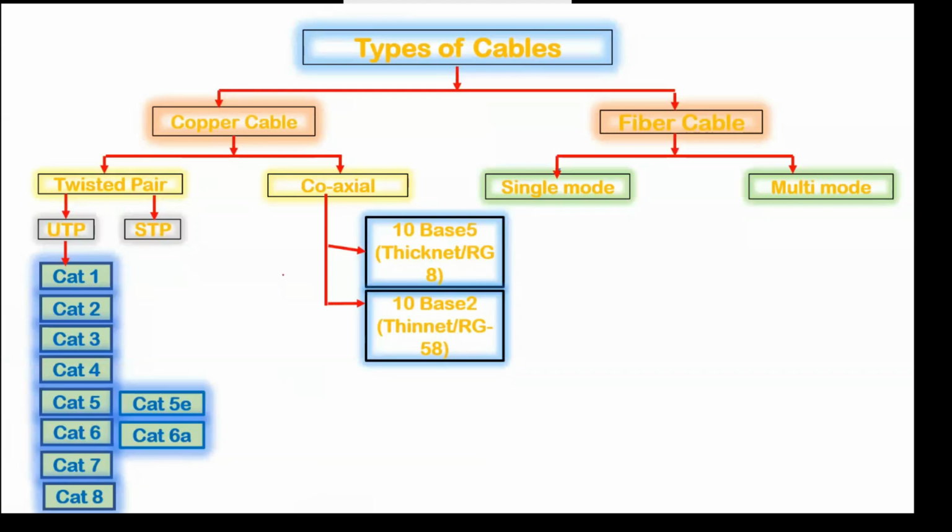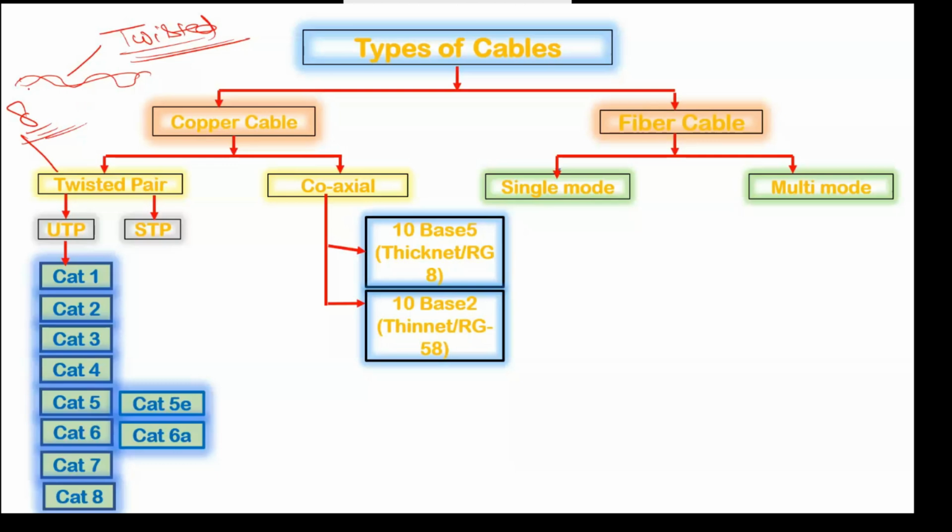Now, what does twisted pair mean? It is a type of copper cable in which two wires are twisted with each other. That is known as twisted pair. To elaborate simply, in a twisted pair cable we have a total of eight wires, but the wires are twisted in pairs.